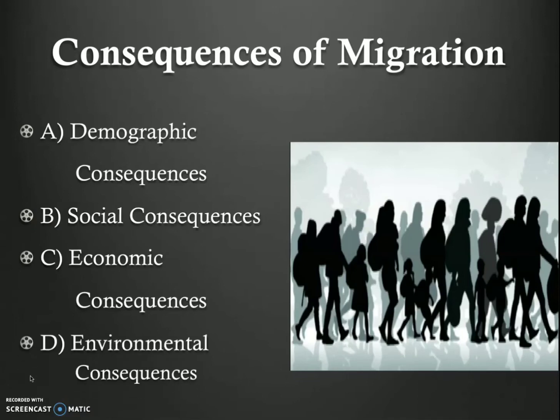And next is environmental consequences. The large-scale movement of people from rural to urban areas causes overcrowding in cities and puts heavy pressure on resources. Okay, the overpopulation in urban areas leads to pollution of air, water and soil.